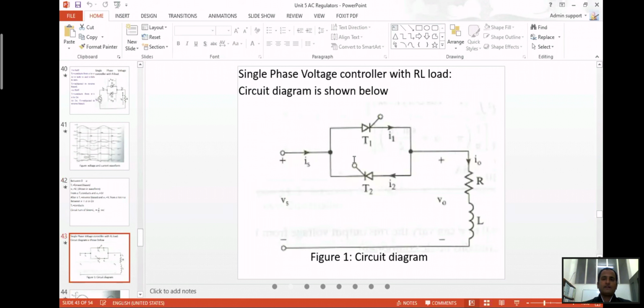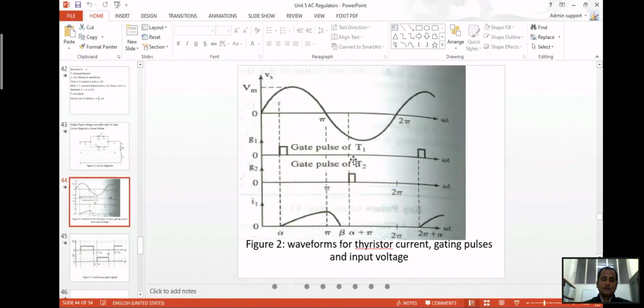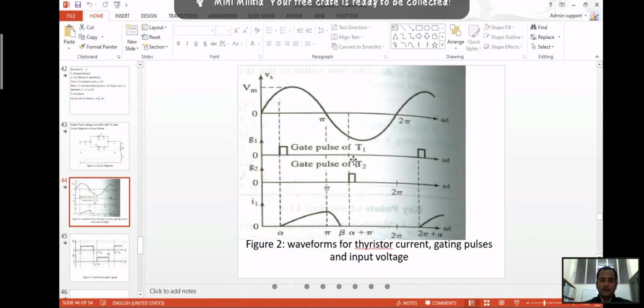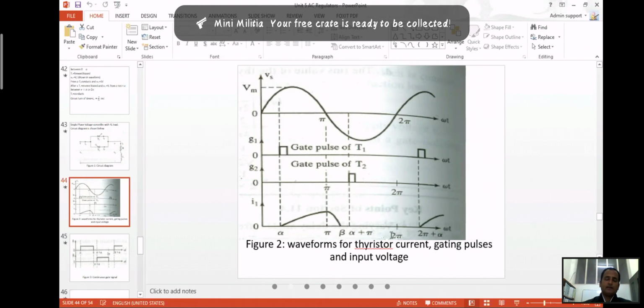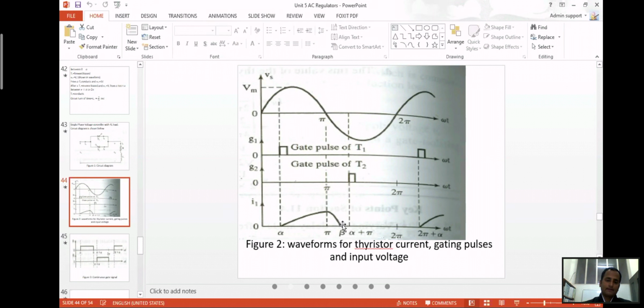So this is the single phase voltage controller with RL load. In the previous case, it was just an R load. If you have an RL load, you know the waveform of the thyristor current, gate pulses and input waveform. The current will go beyond this pi, so it will not conduct only up to pi, it goes beyond pi till beta.